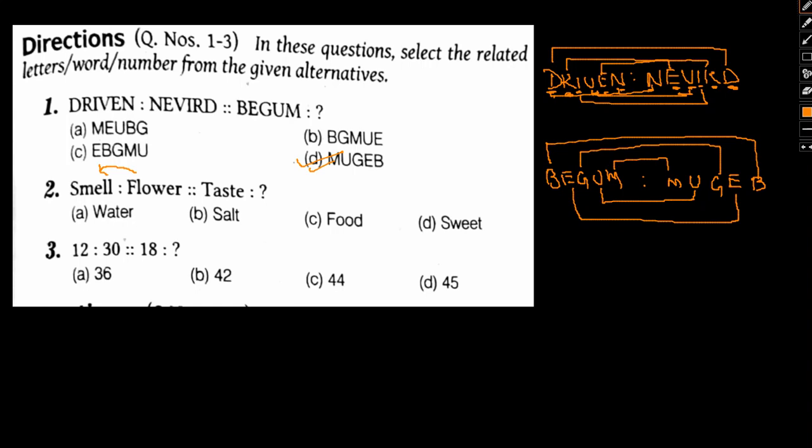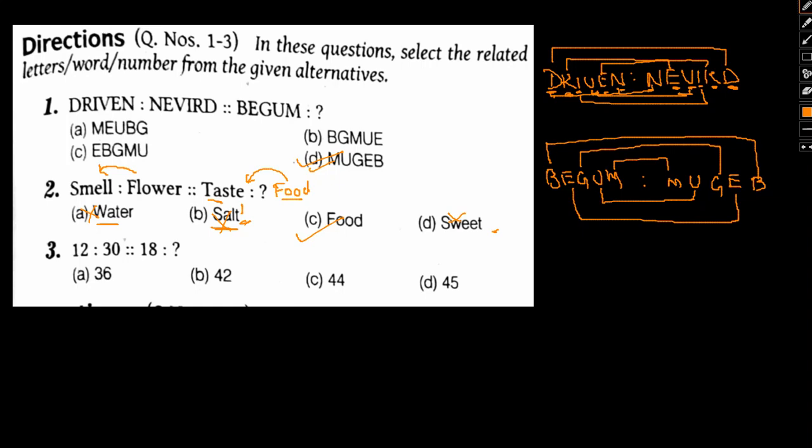What kind of relationship should taste be related to? If we talk about water, water doesn't necessarily have any taste, so water will be the wrong one. Salt is already a kind of taste. In case we were talking about smell, had it been something like fragrance or odor, that would work. Salt and sweet are kinds of tastes, so these are irrelevant. Food should be the right word, because food has a certain taste, be it salty or sweet, and we taste the same. So food would be the right choice as far as this question is concerned.